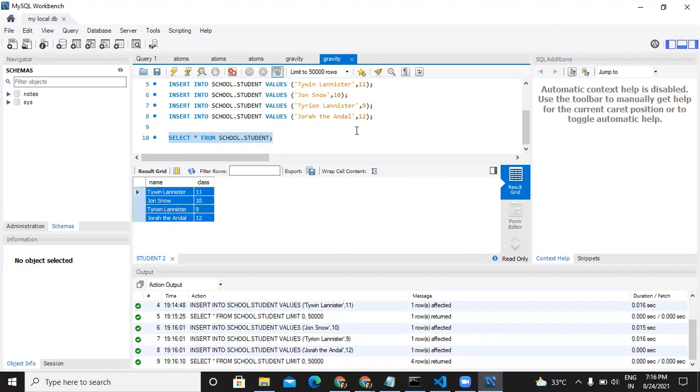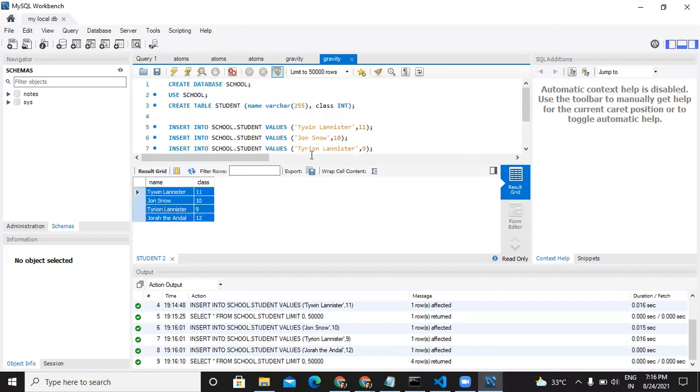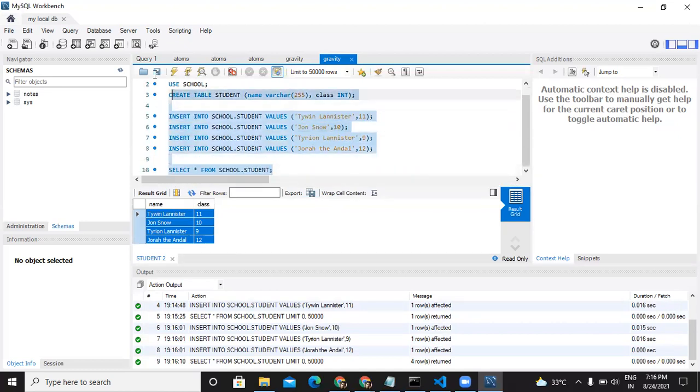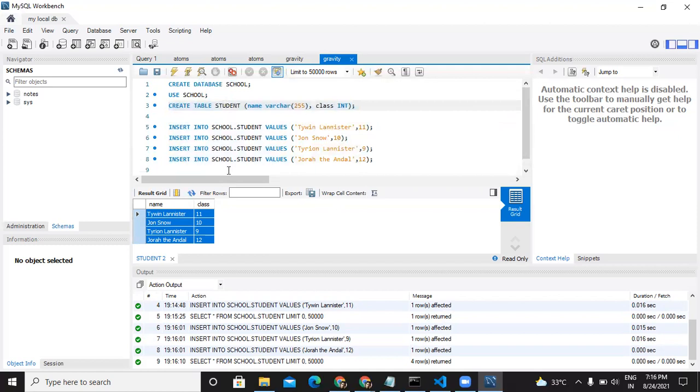So this is very simple. It's not very complex. If you study some advanced concepts, it will definitely become complex. But creating a database, creating a table, inserting data into it, and selecting the data from the database are very simple commands, pseudo English commands. Create, insert, we can understand from this. We just need to learn the syntax properly, and then we will be able to run all of these commands properly.